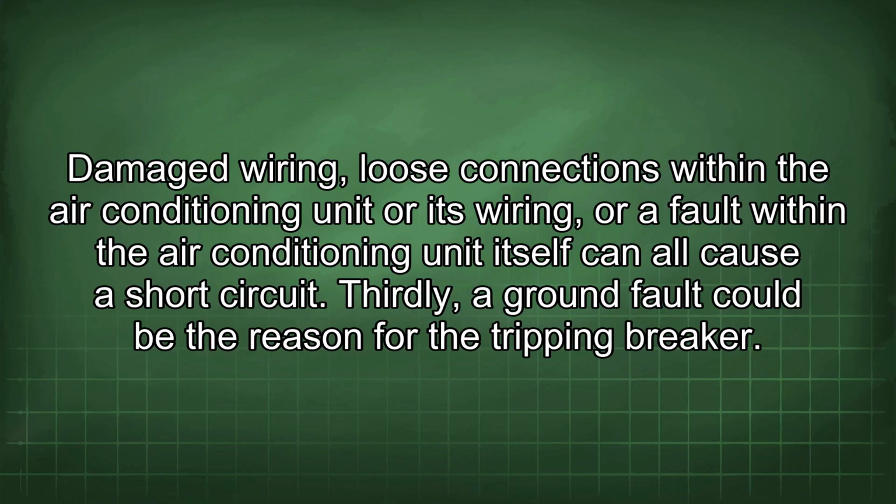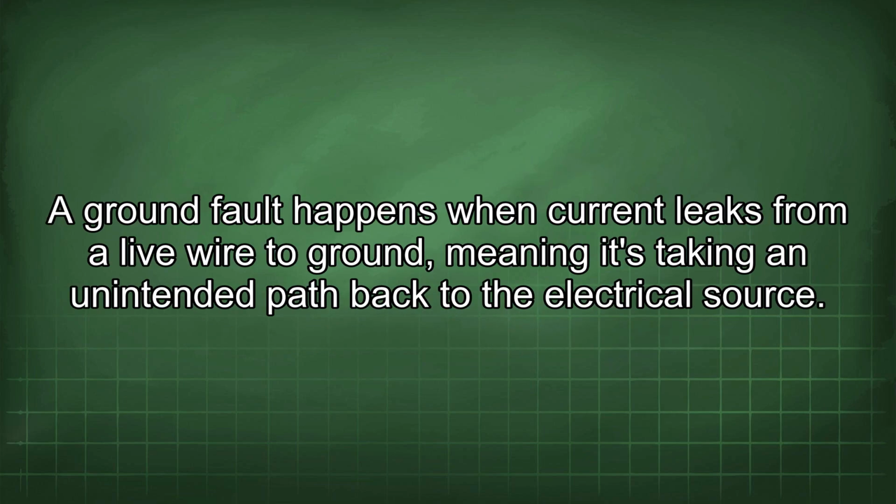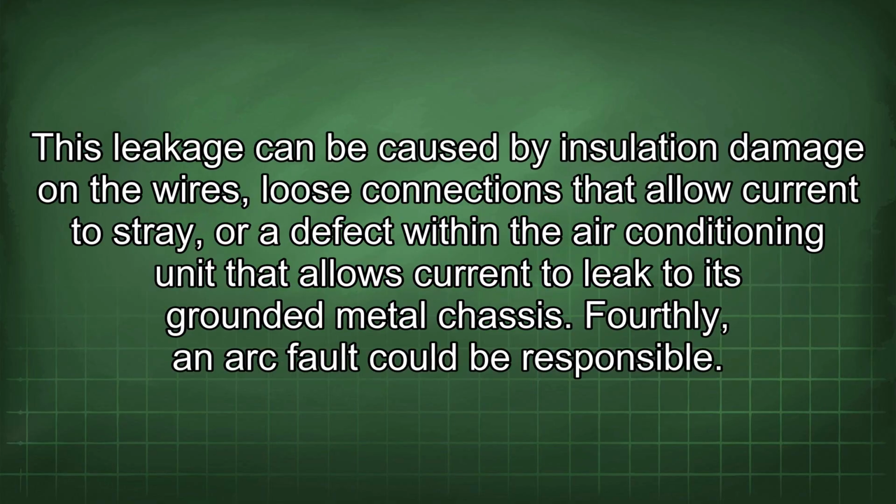Thirdly, a ground fault could be the reason for the tripping breaker. A ground fault happens when current leaks from a live wire to ground, meaning it's taking an unintended path back to the electrical source. This leakage can be caused by insulation damage in the wires, loose connections that allow current to stray, or a defect within the air conditioning unit that allows current to leak to its grounded metal chassis.